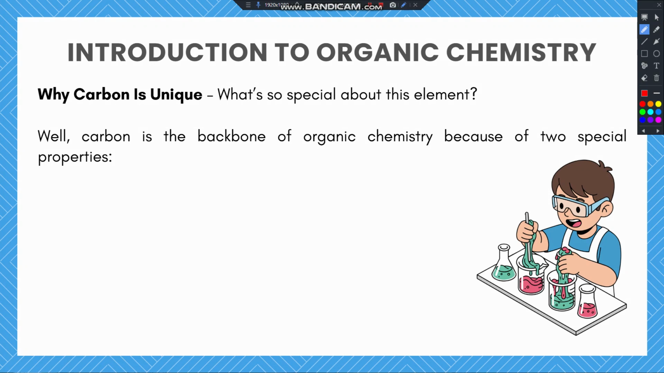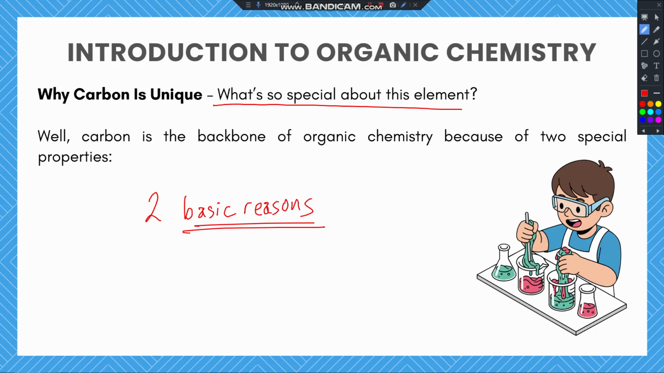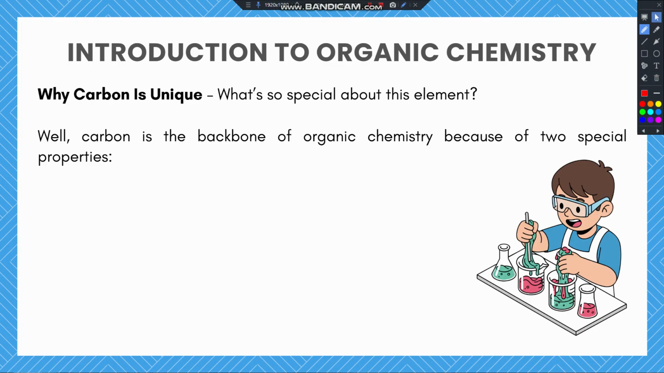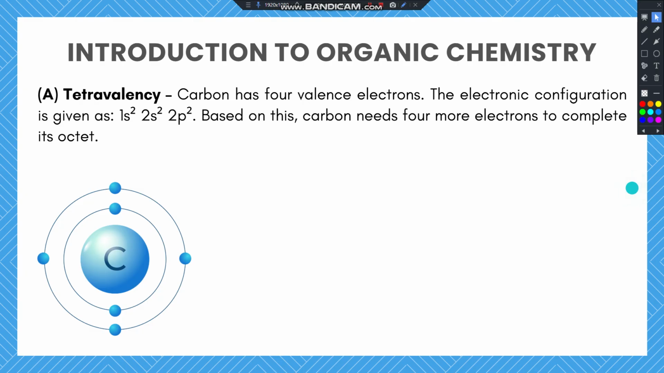So now that we have defined what organic chemistry is, it is also important to state why carbon is unique because if carbon is the element that takes the center stage, one might be asking, okay, so why is carbon so unique? What is so special about this element? Well, carbon is special in organic chemistry because of two basic reasons, and I'm going to be talking about those two basic reasons in a moment. Reason number one is because of its tetravalency, okay? So let's break down what this word means.